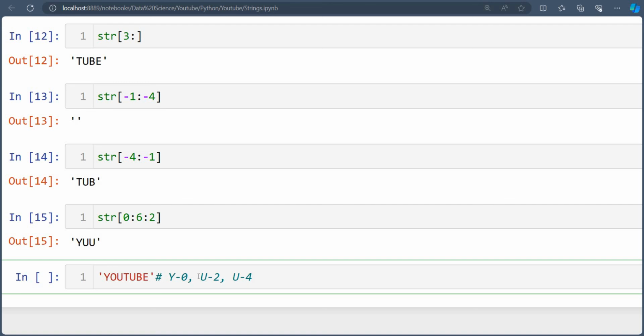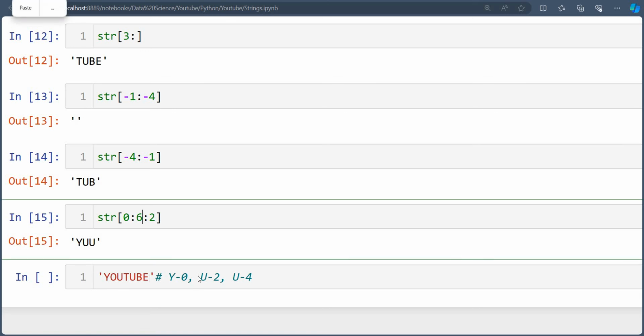Then it goes to index 5 and index 6. But you know that index 6 is the end, so if it ends at 6, it goes up to 5 only.